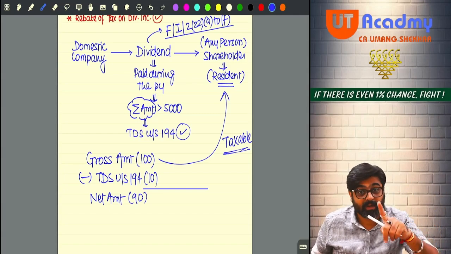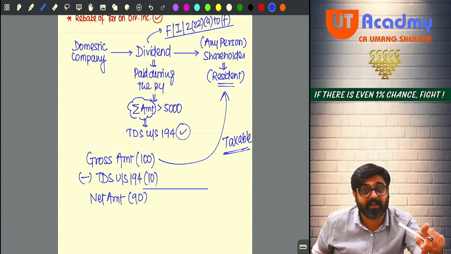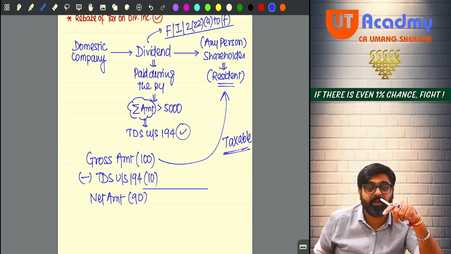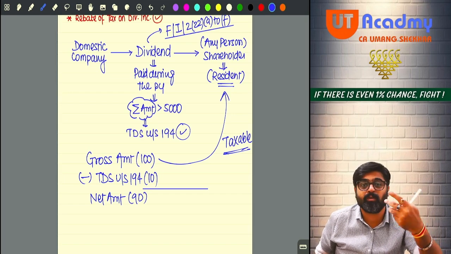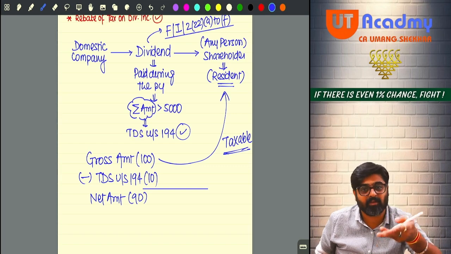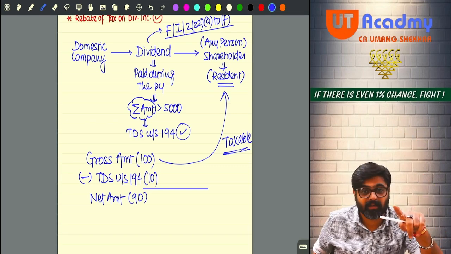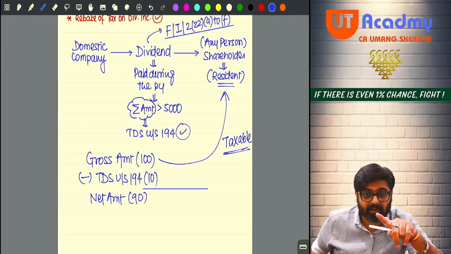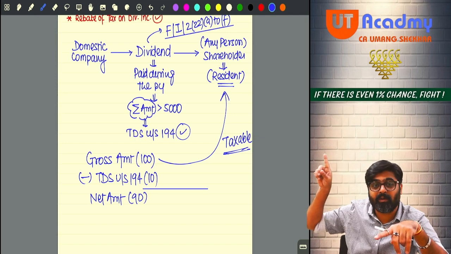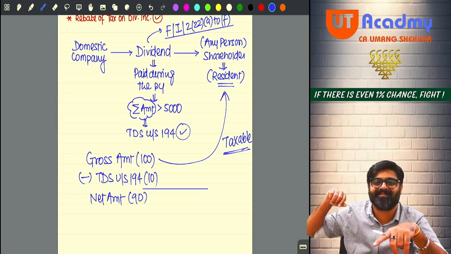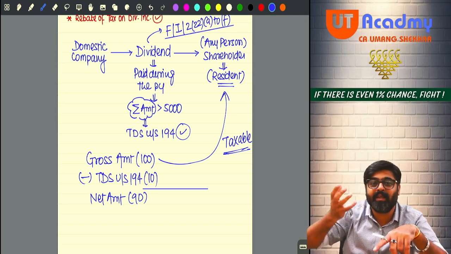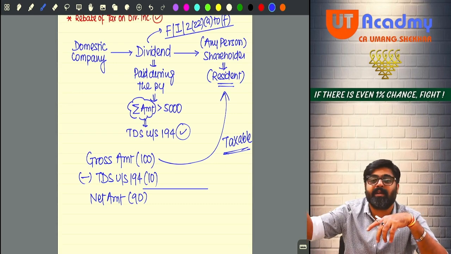But if they are telling you that this dividend is net, meaning that it is after TDS, 90%, cross multiply. If 90% is this much, how much should be 100%? You will get the gross amount. That gross amount you are supposed to charge. But wait. The tax deducted on dividend, TDS under section 194, later on when you calculate your tax liability, will be allowed as a credit.